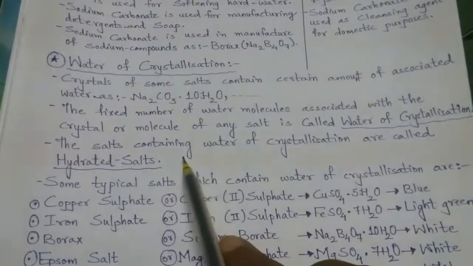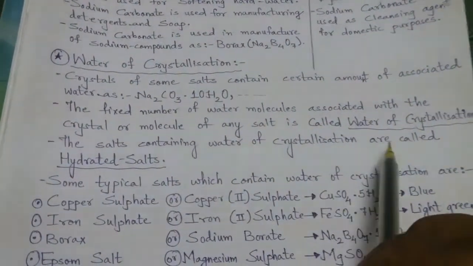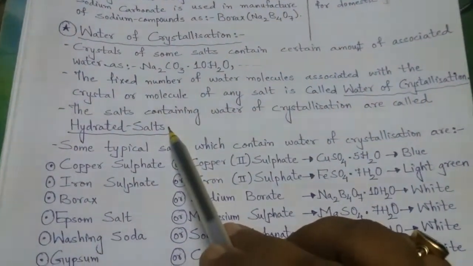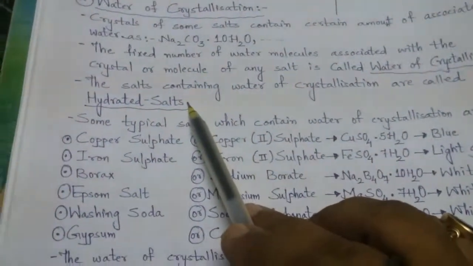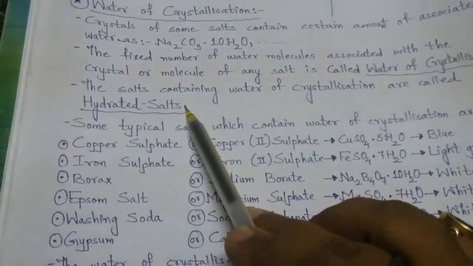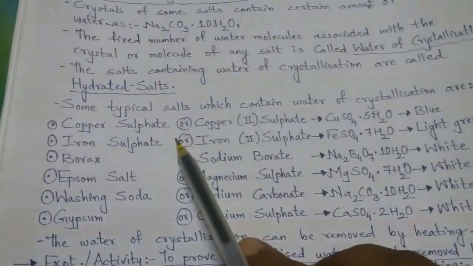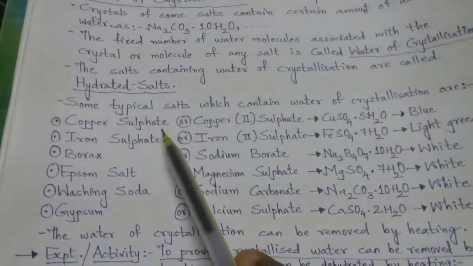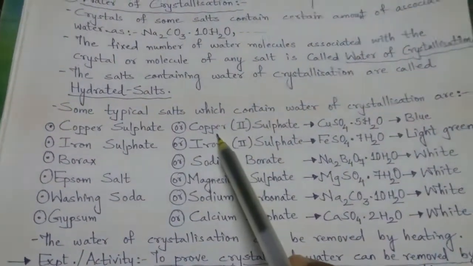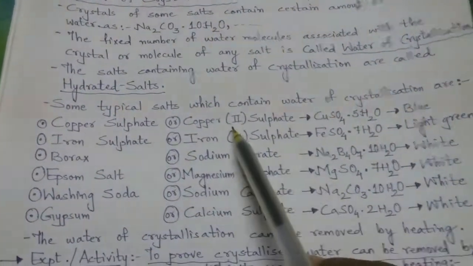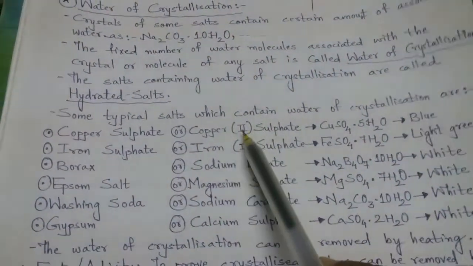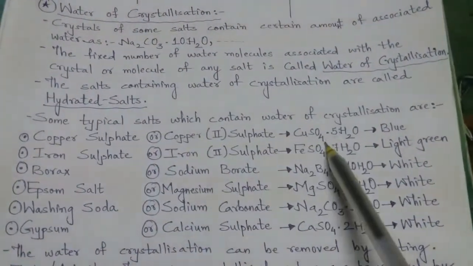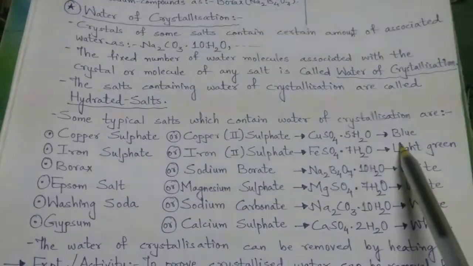The salts containing water of crystallization are called hydrated salts, and salts which do not contain water are termed as anhydrous salts. Some typical salts which contain water of crystallization are copper sulfate, which is also written as copper(II) sulfate, which shows that copper has a positive 2 charge. Its formula is CuSO4·5H2O. It is blue in color.